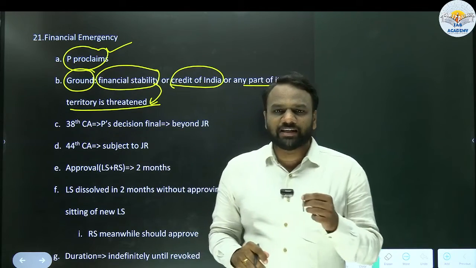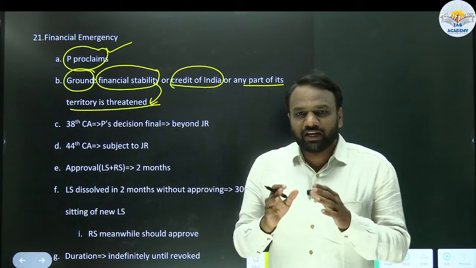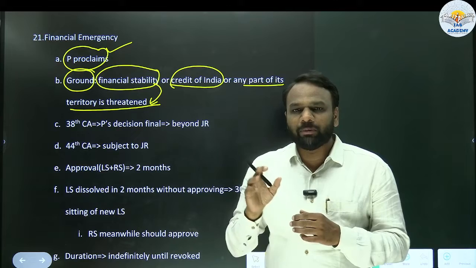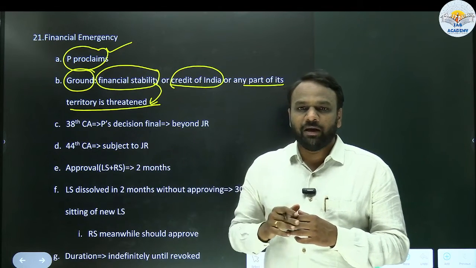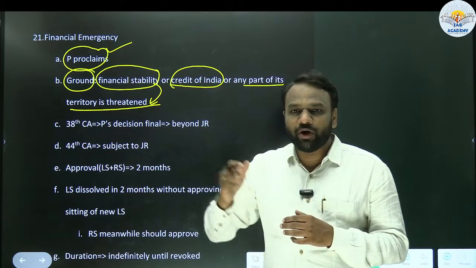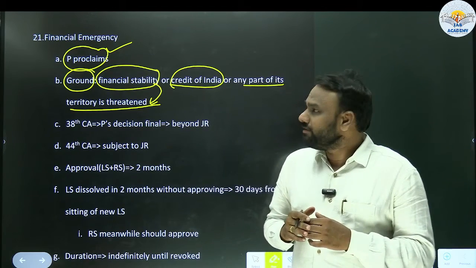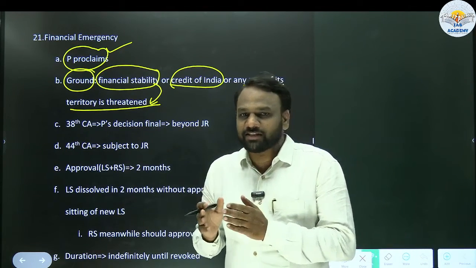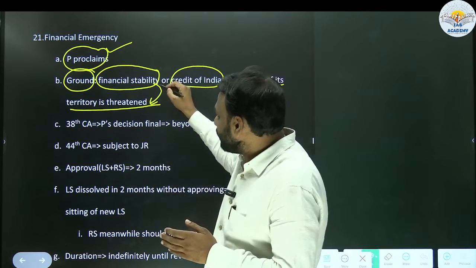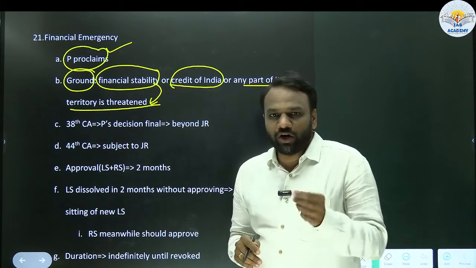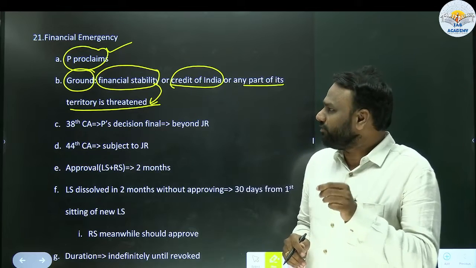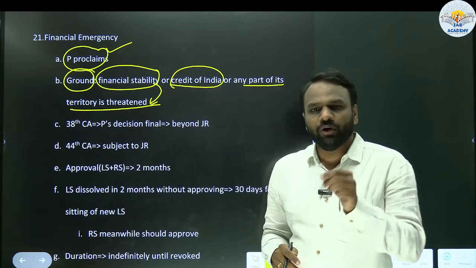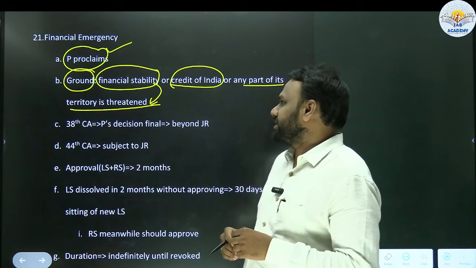Let us consider an example of inflation. Generally, we need to have inflation. An optimum level of inflation is required for a country. But if inflation goes beyond a particular threshold, then we say that a financial instability has occurred. If such a situation arises, then we say that there is a threat to the financial stability of the country. So in order to control that threat of financial instability, what will we do? The president will declare financial emergency.